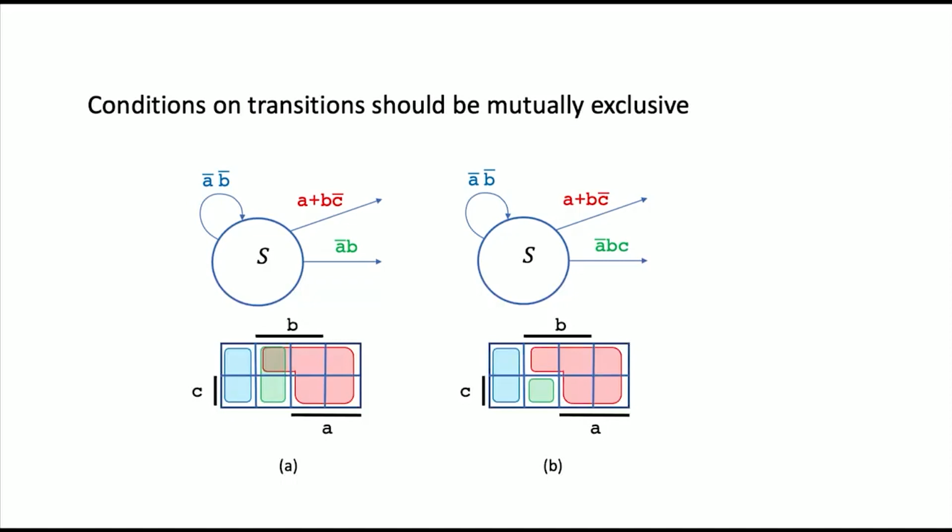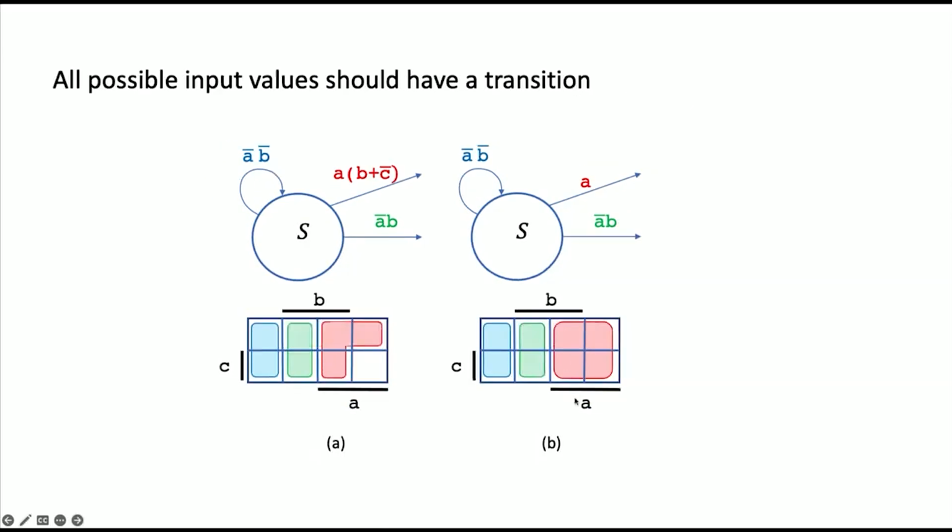Okay? So one thing to make sure of when you make your state machine is that you don't have any overlap. It's not possible for more than 1 arc to be true. The other important thing, okay, so here we fixed it by changing this expression so that we shrank it to this cell. Now there's no overlap. The other important thing is that you can't leave out a value unless you're absolutely 100% positively sure it won't happen.